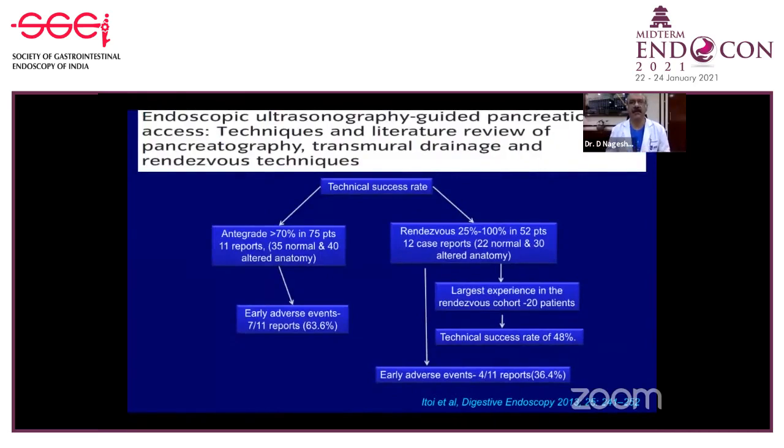Again, this is from Itoi's group, who actually were the pioneers, and you can see that again the initial report, but now they have over 100 cases.